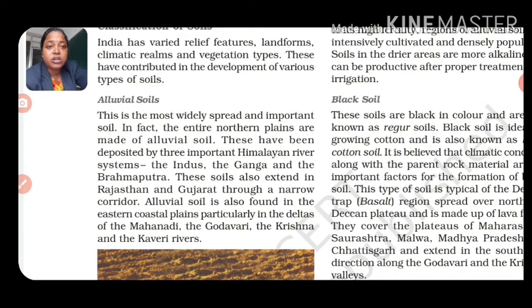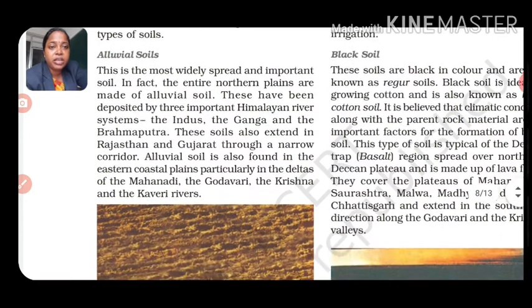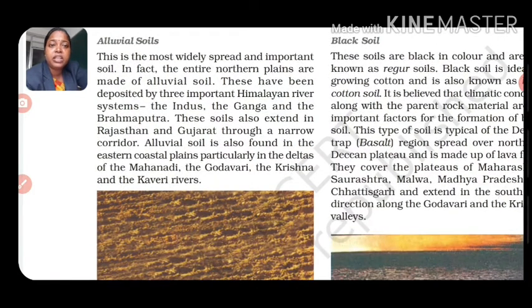These soils also extend in Rajasthan and Gujarat through a narrow corridor. Alluvial soil is also found in the eastern coastal plains, particularly in the deltas of the Mahanadi, Godavari, Krishna and Kaveri rivers.